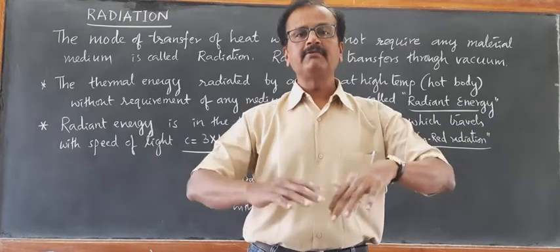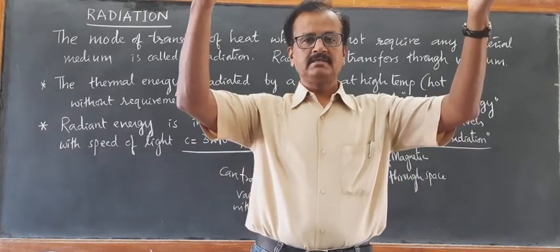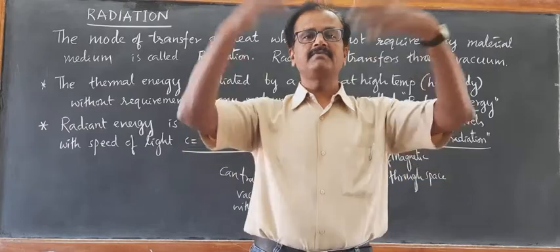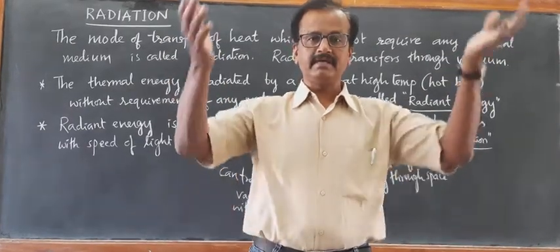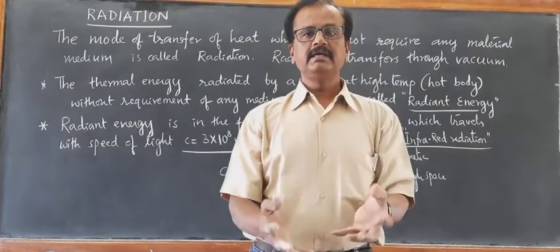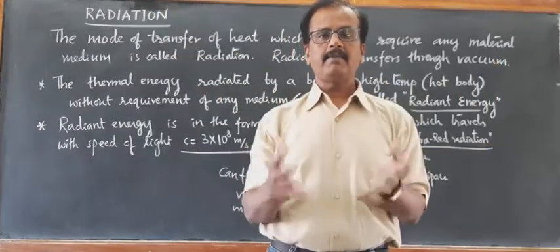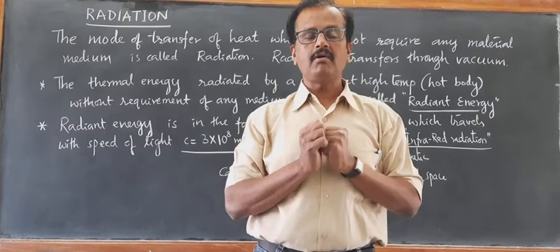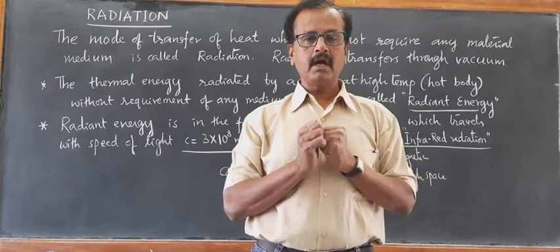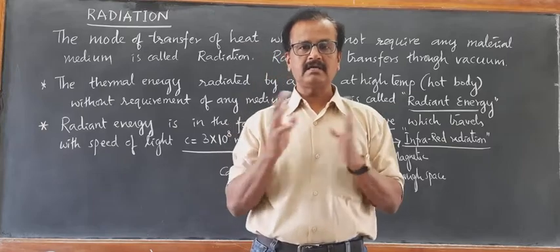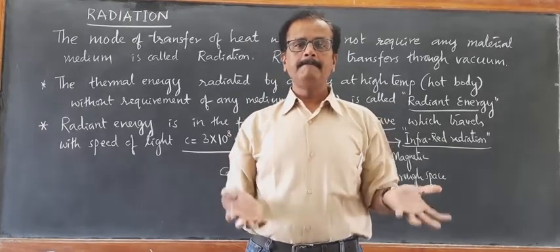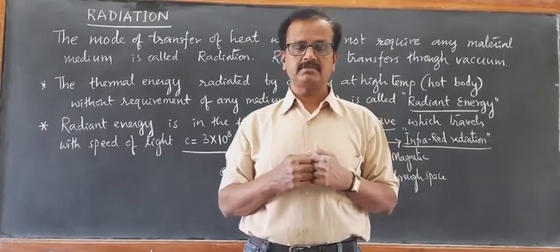One is reflection of the radiation from the surface. Another is absorption. Part of the radiation which falls on the object is reflected back and part of it is absorbed.